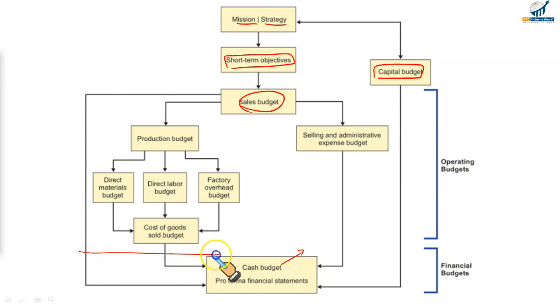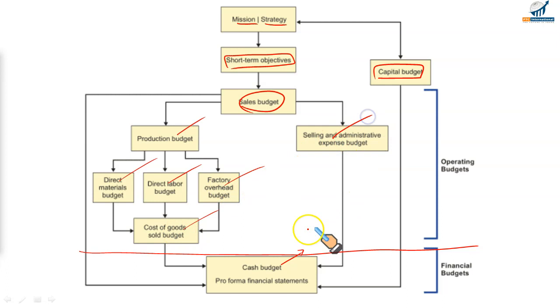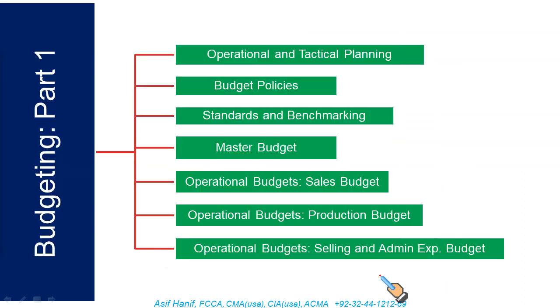Now above the line, these budgets are called the operational budgets: production, material, labor, factory overhead, cost of goods sold, selling and admin budgets. They are called the operating budgets. But below this line, the cash budget is a financial budget. Your pro forma balance sheet is a financial budget. Your capital budget is a financial budget. Your cash flow statement is a financial budget. So there are 4 types of financial budgets: cash budget, budgeted balance sheet, capital budget, and the budgeted cash flow statement. We will discuss all these as we go along.